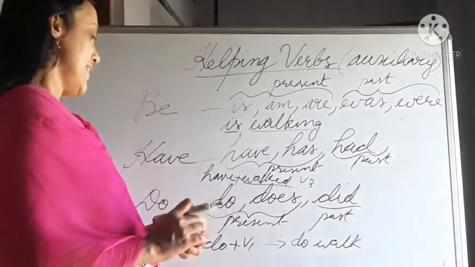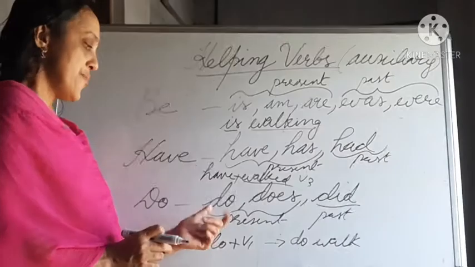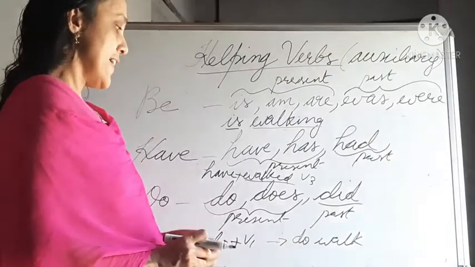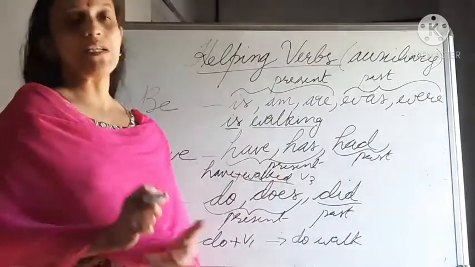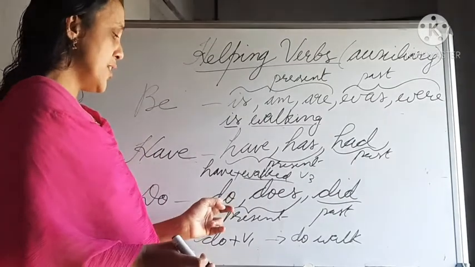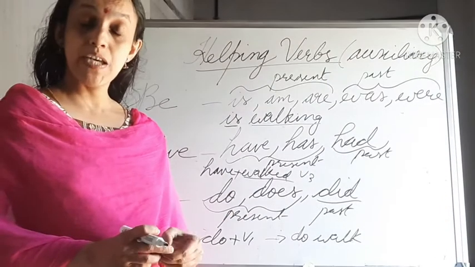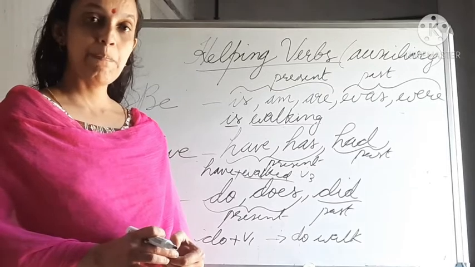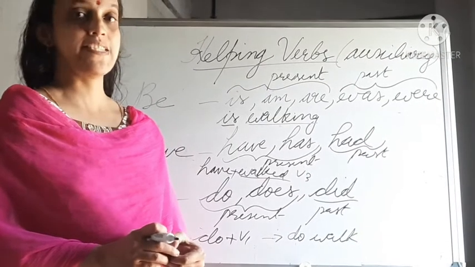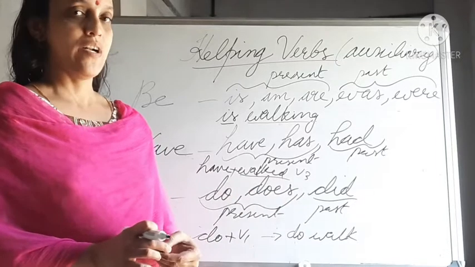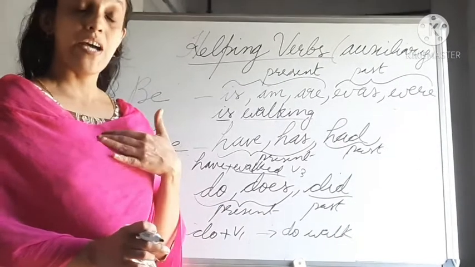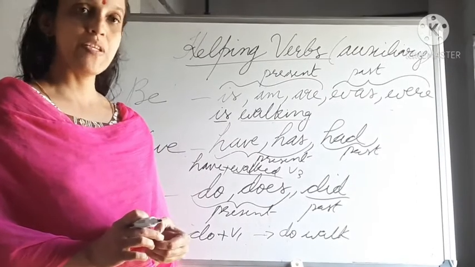Understand? Next one, do form. Do and does can be used with present tense. And here, let's see how the subject can agree with the verb. Here, do can be used after plural subjects. Plural means more than one. But here also, for I you have to use only do, even though it is singular.